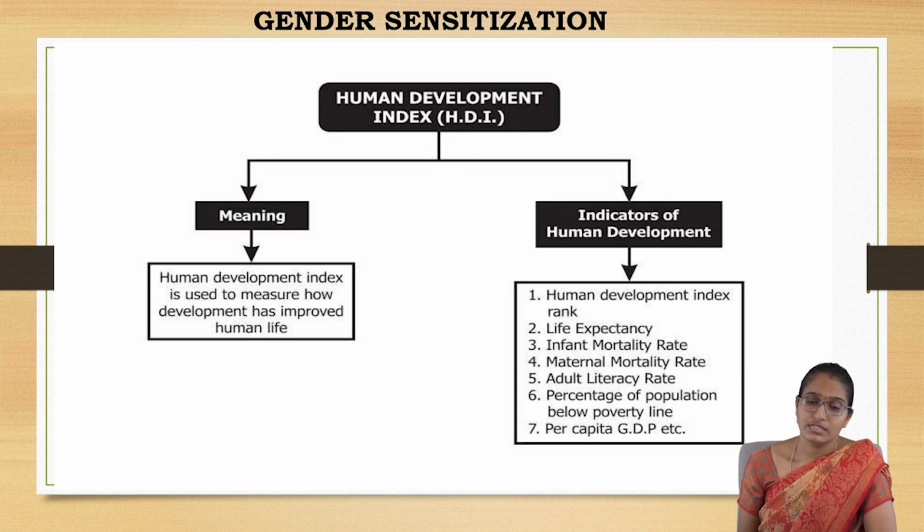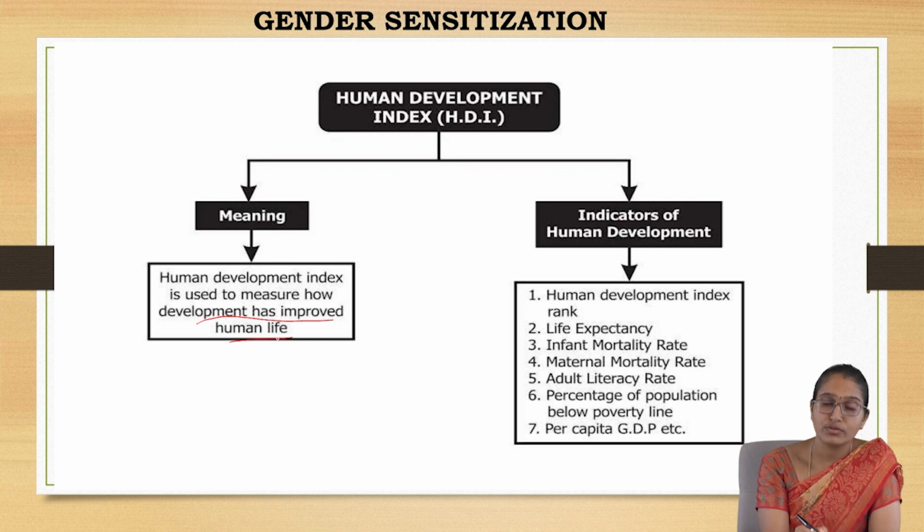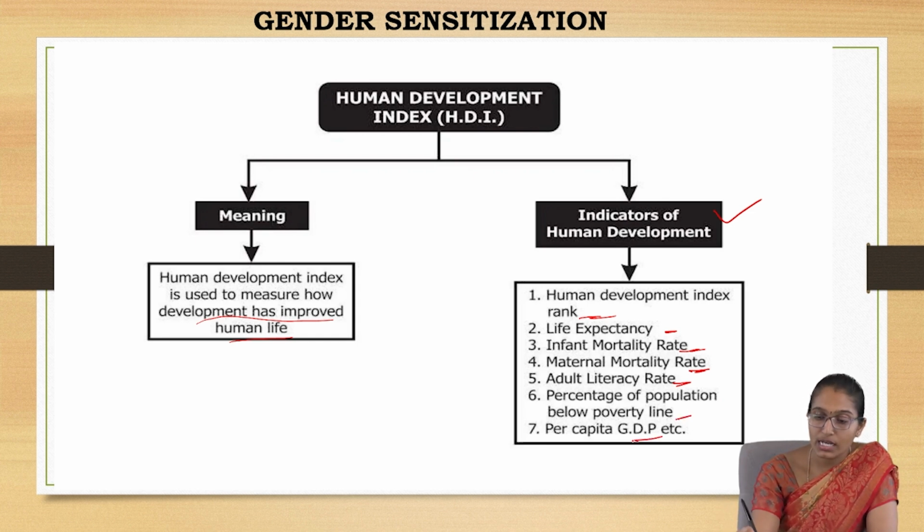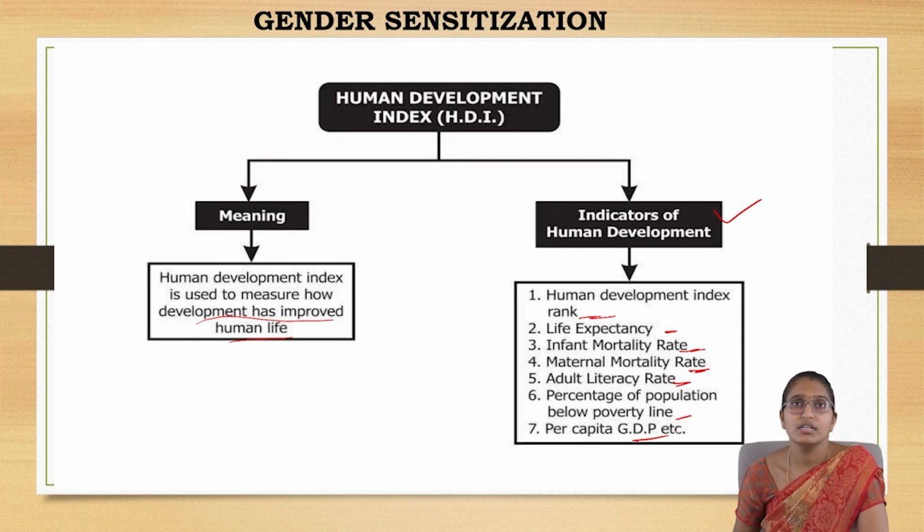The Human Development Index is used to measure how development has improved human life. So, what are the indicators of human development? One is the HDI rank, and then the life expectancy, the mortality rate, infant mortality rate or maternal mortality rate, the literacy rate, the percentage of people below the poverty line, and the GDP of the nation. That is, the income contribution of any nation.